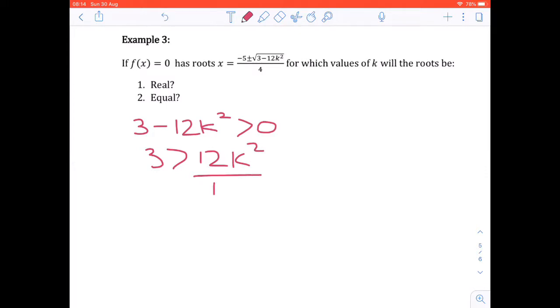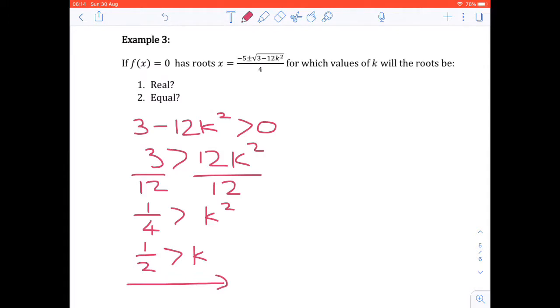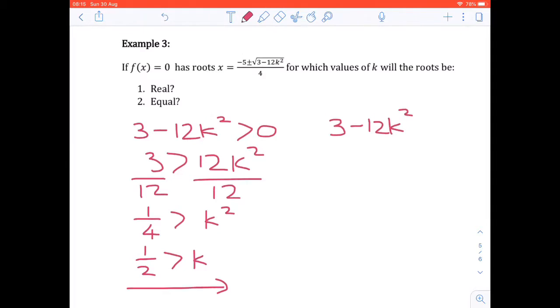Divide both sides by 12. So you have 1 over 4 greater than k squared, root both sides. So k has to be smaller than a half in order for it to be real. And in order for the roots to be equal, b squared minus 4ac has to be equal to 0.